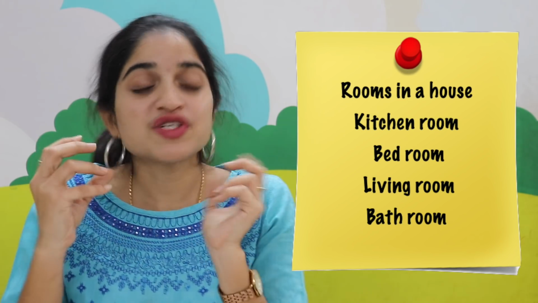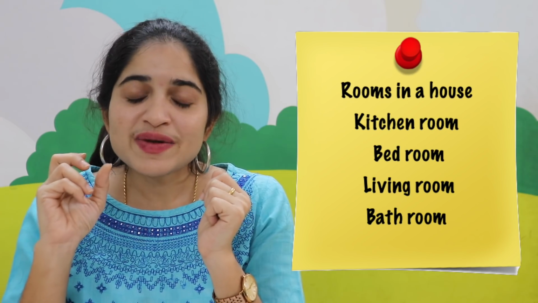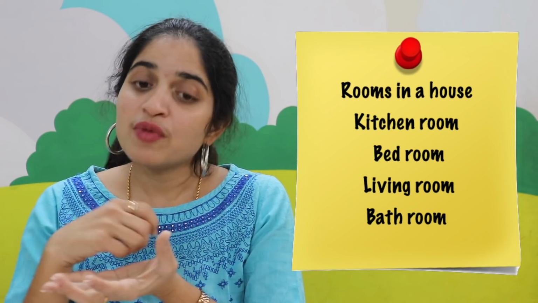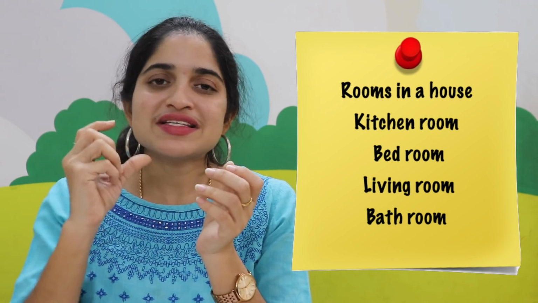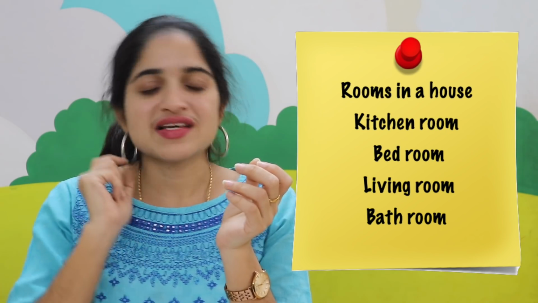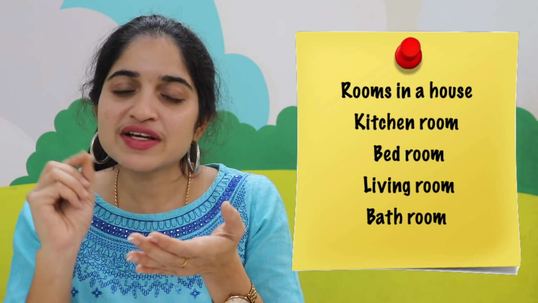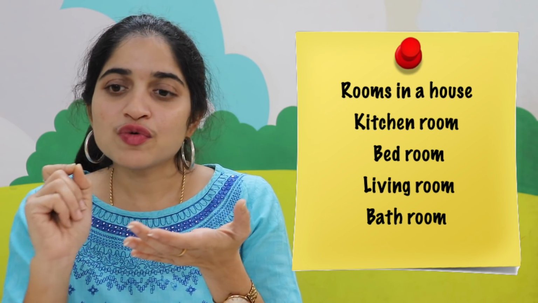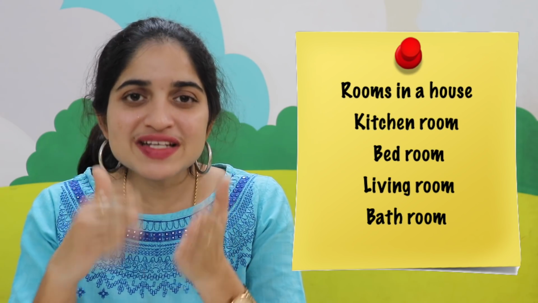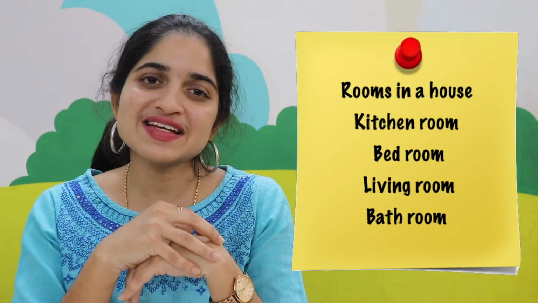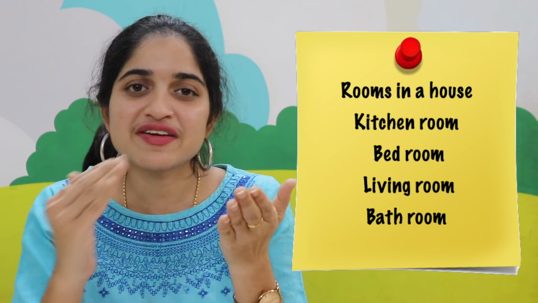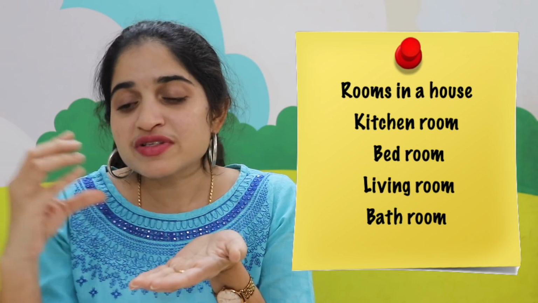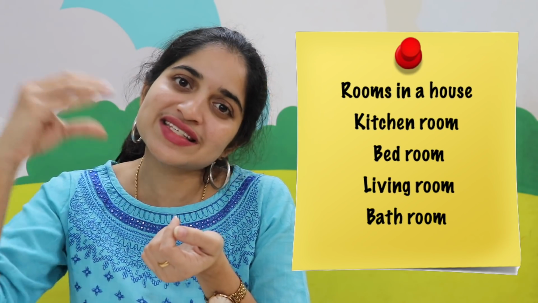Now, the same concept for the senior KG. The kid should explain that this is the kitchen room, mommy cooks yummy food for us in the kitchen room, and they also should be able to write the spellings of these different types of rooms like KITCHEN kitchen, BEDROOM bedroom. So they should be able to list out the names in the written form in UKG. So hope you understood the difference between each and every class, how the same concept is explained in different stages.